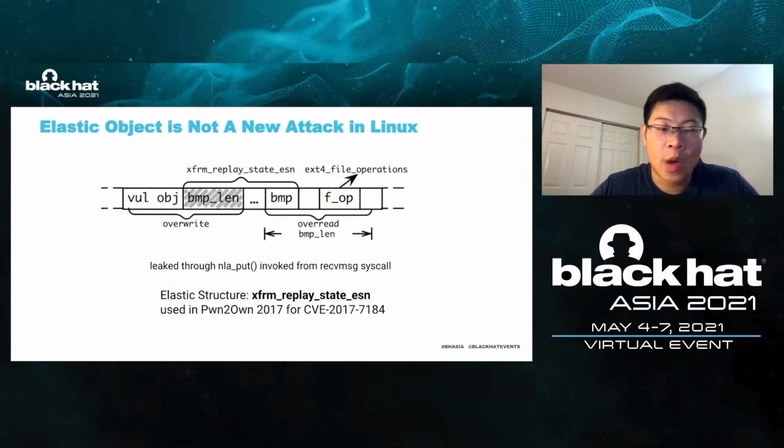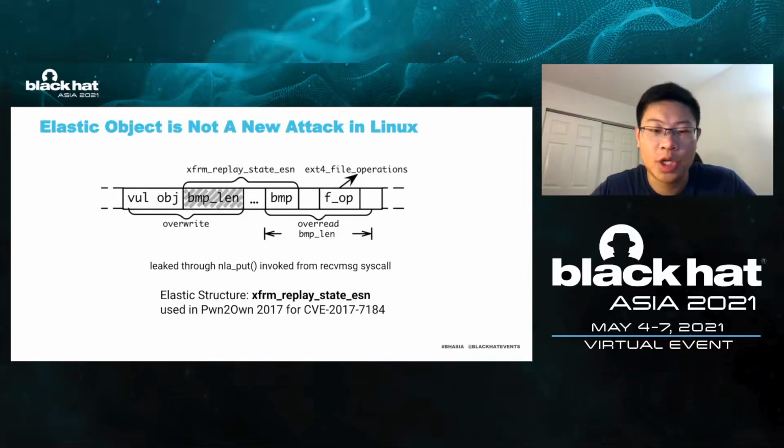The exploitation approach I want to describe today is not a new attack. It was used in Pwn2Own 2017 for CVE-2017-7184. In the exploitation of this vulnerability, the attacker uses a flexible structure named xfrm_replay_state_esn. As shown in the diagram on the slide, this structure has two fields. One field is bmp_len, which is an integer, and another is bmp, which is a buffer. The length of the bitmap is determined dynamically and indicated by bmp_len. When the kernel uses the structure, it obtains the length of the bitmap from bmp_len.